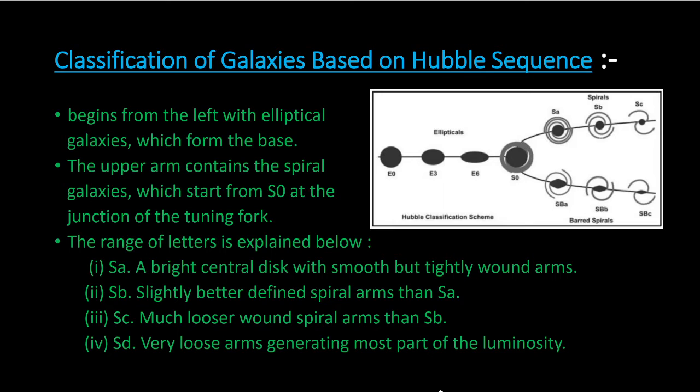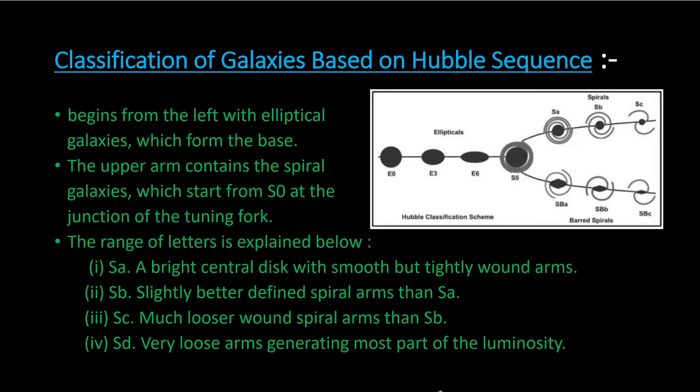E0 has the shape of a ball, which could be a giant globular cluster. E7 is the shape of a discus, the most flattened galaxy. The first one, E0, is basically a sphere, though we see it as a circle. The range of the letters is explained below.